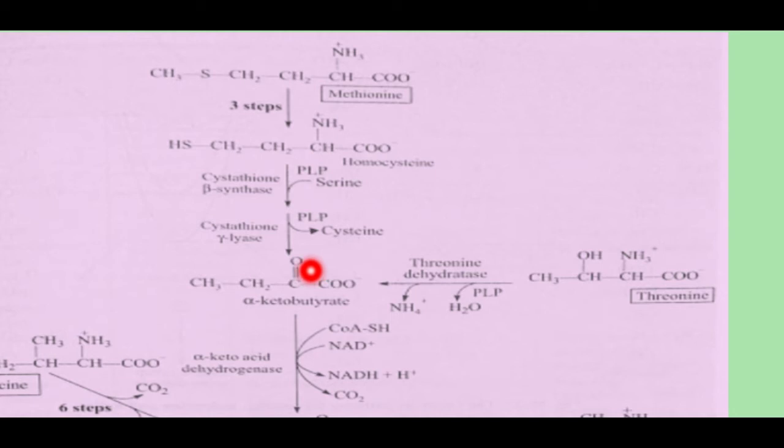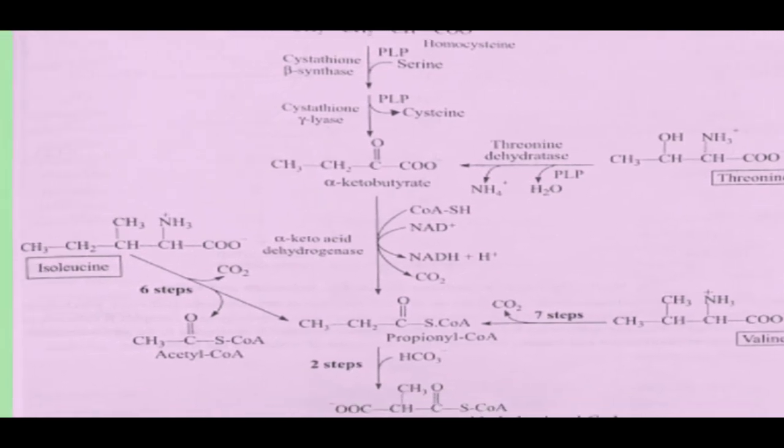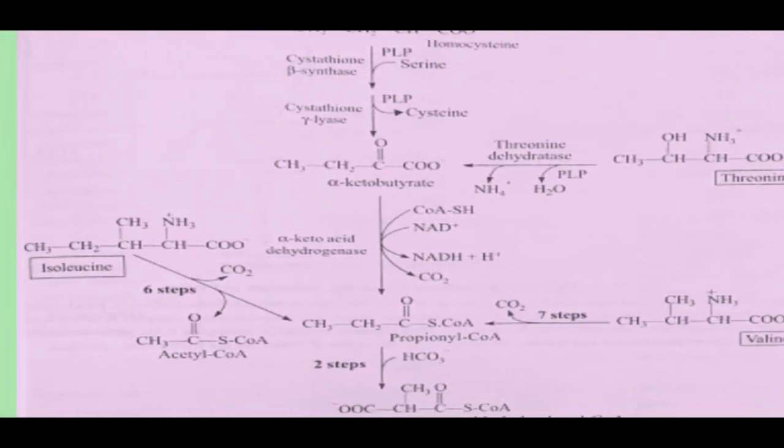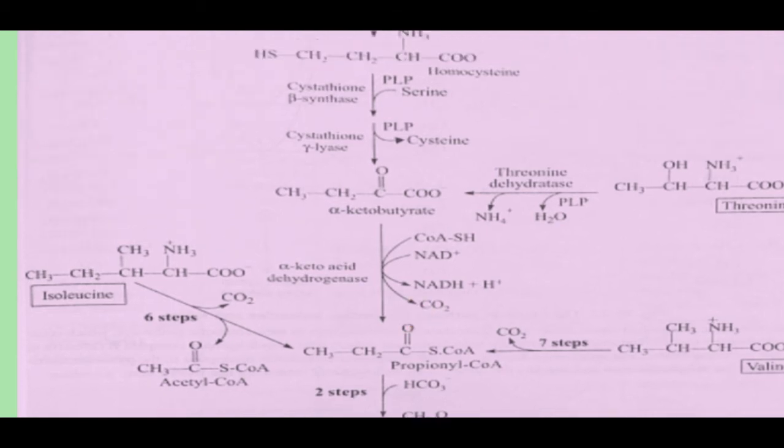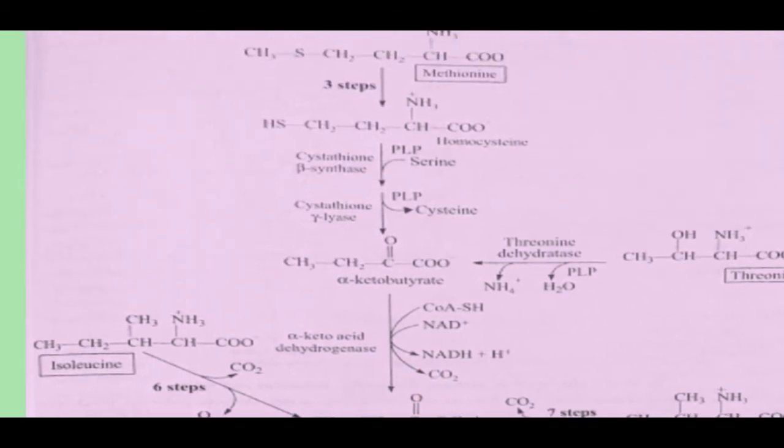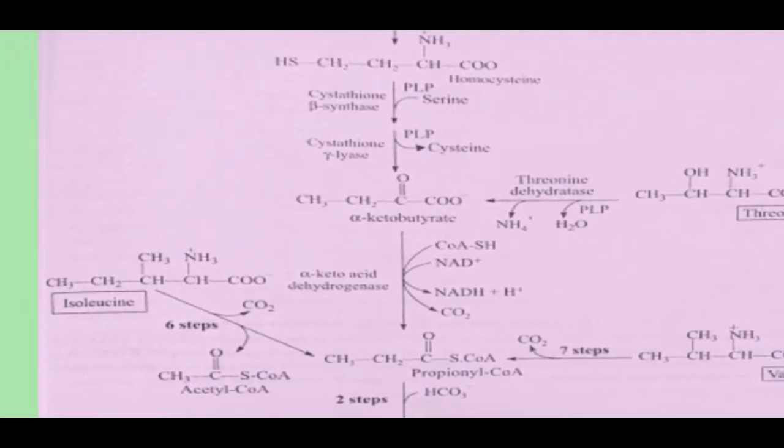This alpha ketobutyrate is then oxidized by the enzyme alpha keto acid dehydrogenase to form propionyl CoA. The propionyl CoA is the intermediate in the degradative pathway of all these amino acids. In this way, methionine is degraded to form propionyl coenzyme A.